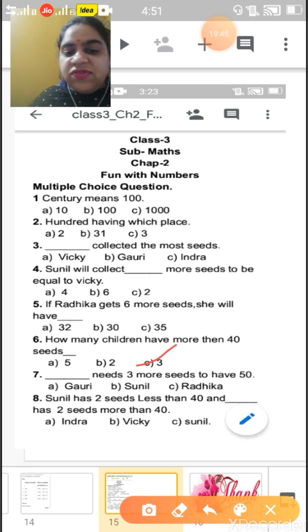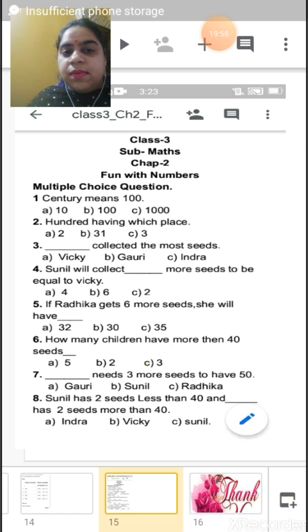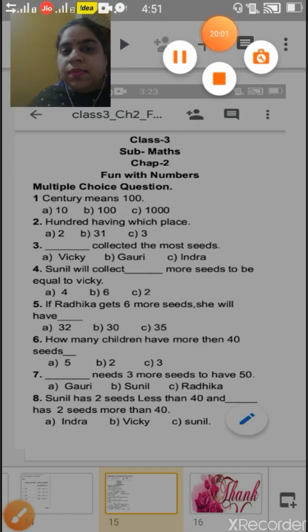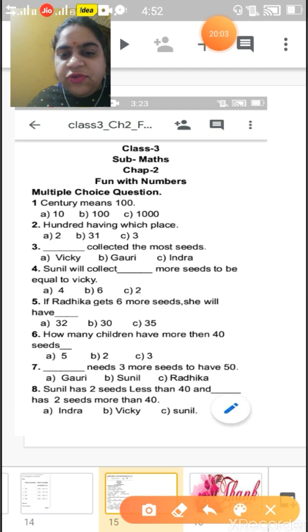Dash needs 3 more seeds to have 50. So who needs it? That is Gauri.